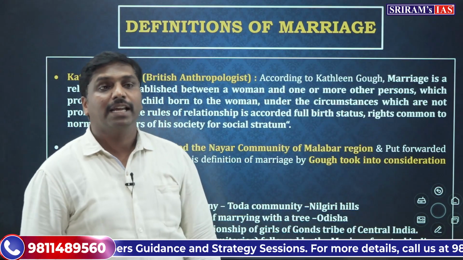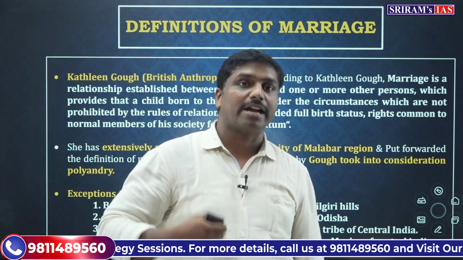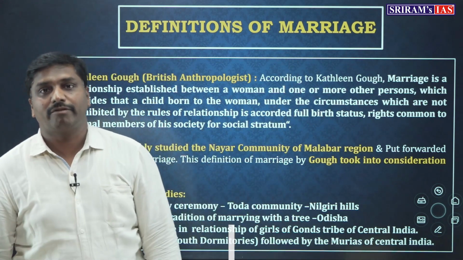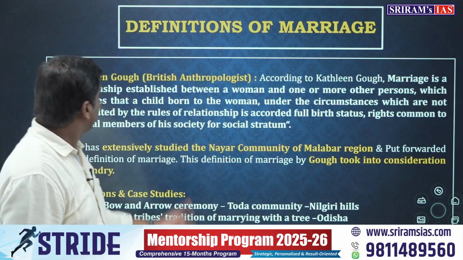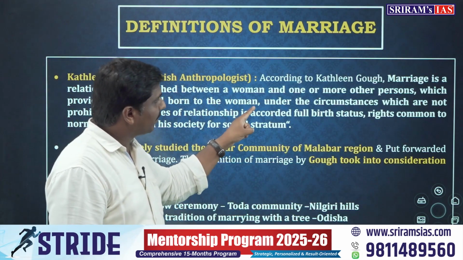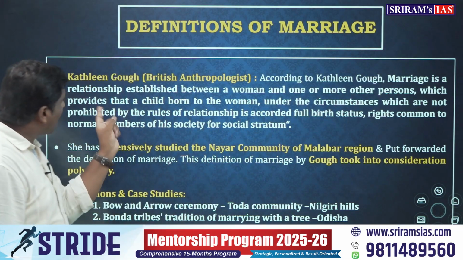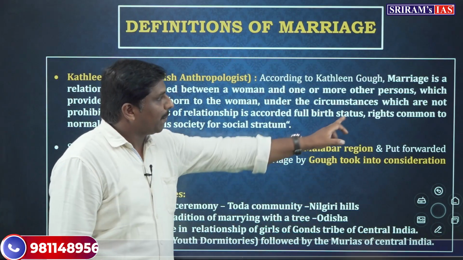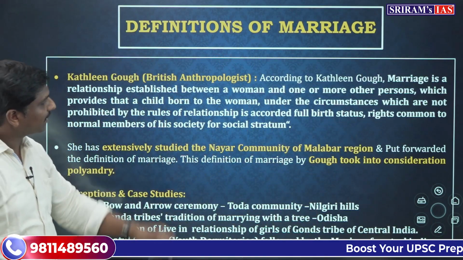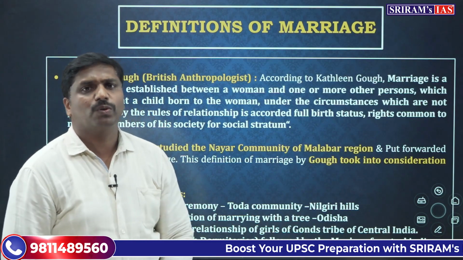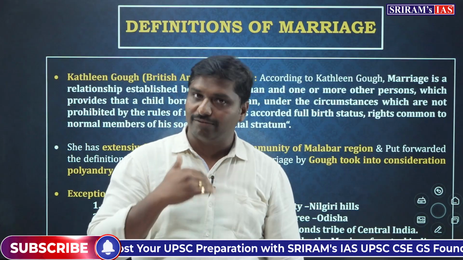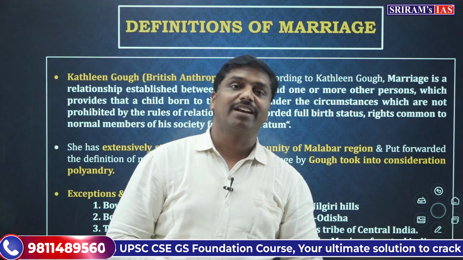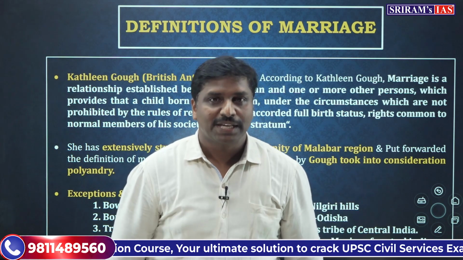Now what she is trying to say is that she is talking about the polyandrous condition, where one woman is getting married or will be in relation with multiple other persons, which provides that a child born to that woman under circumstances which are not prohibited by the rules of relationship is accorded birth status and the rights common to the normal members of his society or social stratum. So this is one particular condition that we can observe from the traditional Nair community of the Malabar region.